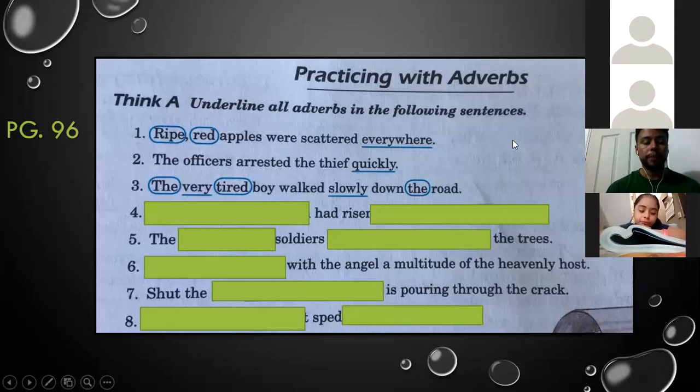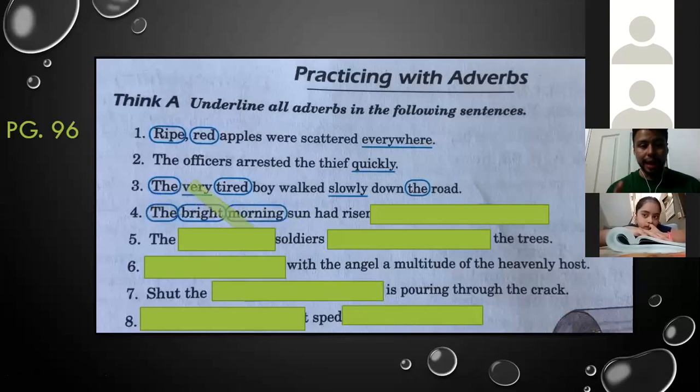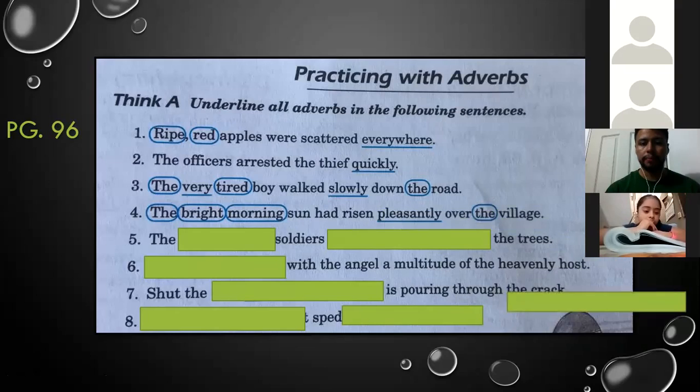Okay, good. Please circle the bright morning. Please circle the 3 words and then continue. Continue underlining pleasantly. Pleasantly is an adverb. And circle the word the.